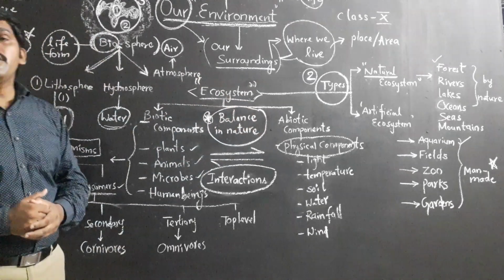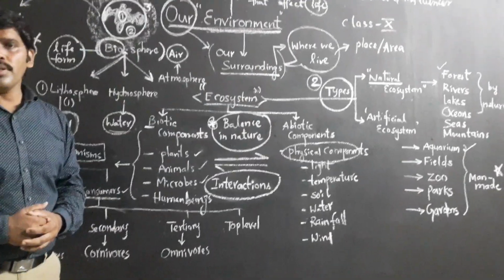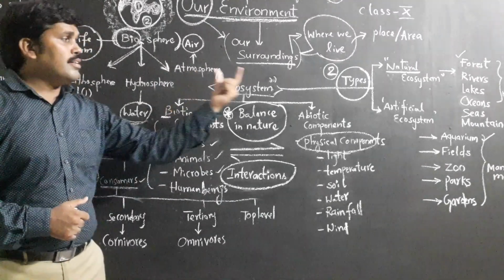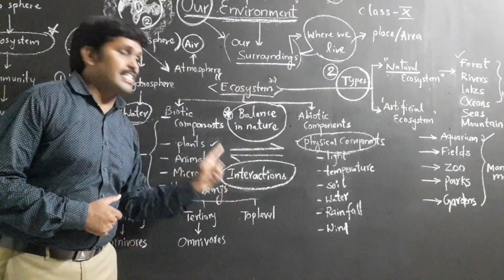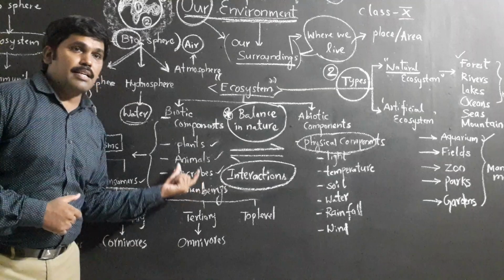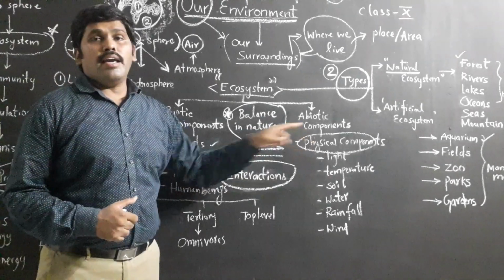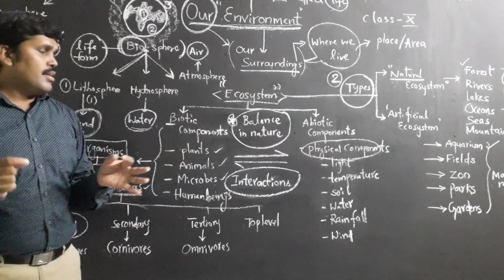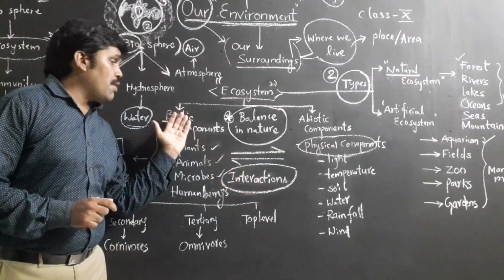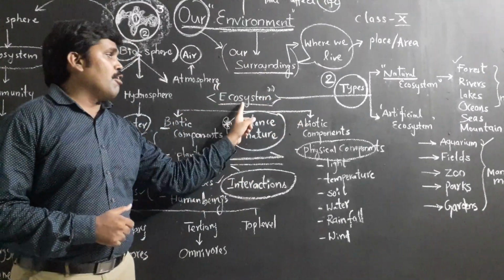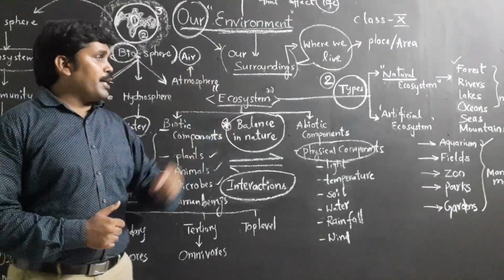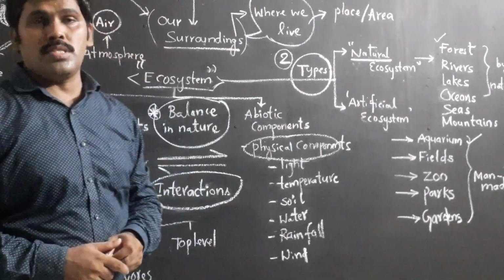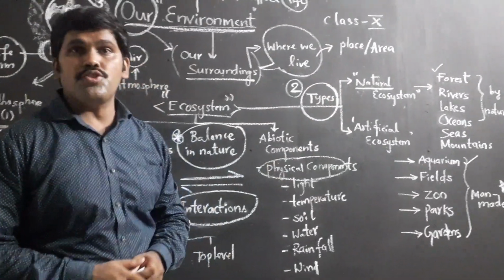Now come to the definition of ecosystem. Ecosystem is defined as all interacting living organisms and the physical components which are interacting together. All living organisms are interacting together and the abiotic components are interacting with the biotic components. In a simple definition, the interaction between biotic and abiotic components forms an ecosystem. There are two types of ecosystems: natural ecosystem and man-made ecosystem. The man-made ecosystem is nothing but artificial ecosystem.